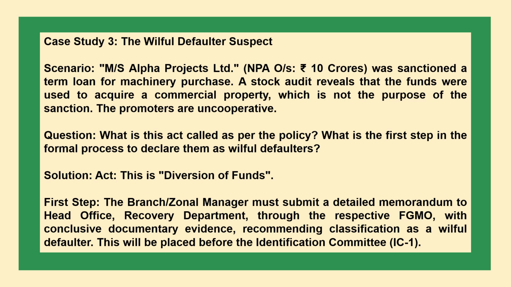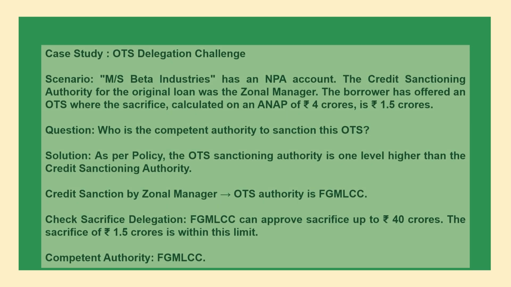Solution: Act: this is diversion of funds. First step: the branch or zonal manager must submit a detailed memorandum to the head office recovery department through the respective FGMO, with conclusive documentary evidence, recommending classification as a willful defaulter. This will be placed before the Identification Committee, IC1.